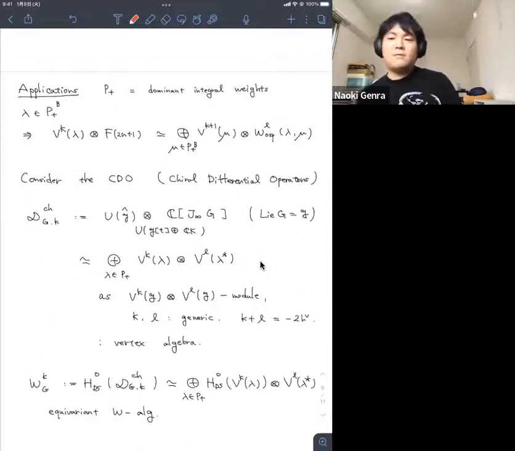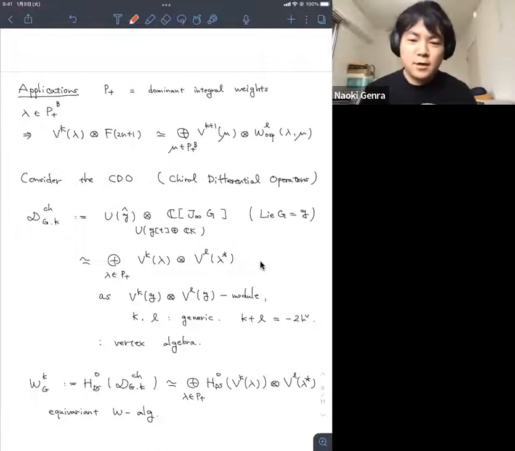So now we introduce the equivariant W-algebra. This is just a Drinfeld-Sokolov reduction of CDO for the first component factor. So I want to write W^K(G), this Drinfeld-Sokolov reduction of CDO for the first factor. The first factor means this decomposes as a direct sum of the Drinfeld-Sokolov reduction of V^K(λ) tensor V^L(λ). The second tensor component is just the same. Anyway, this is the equivariant W-algebra.